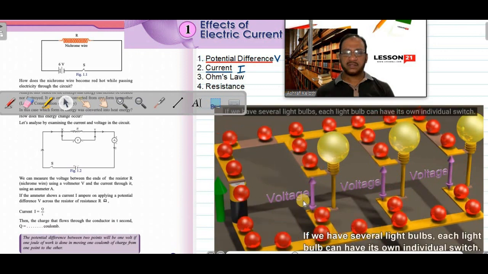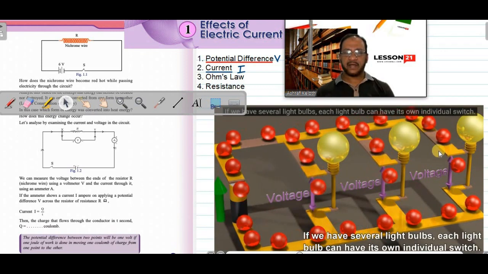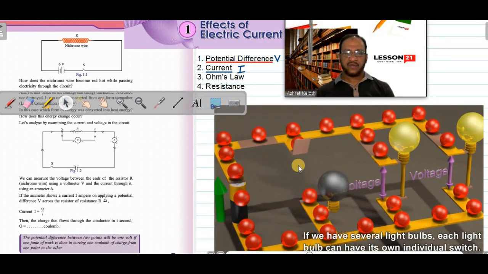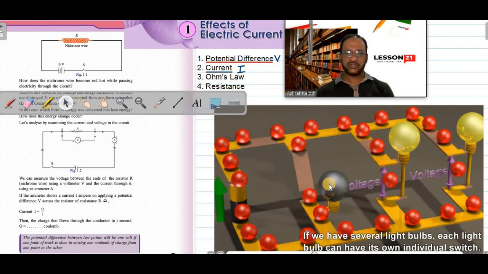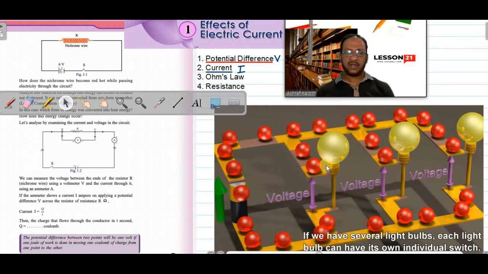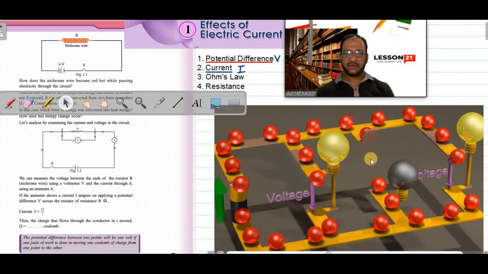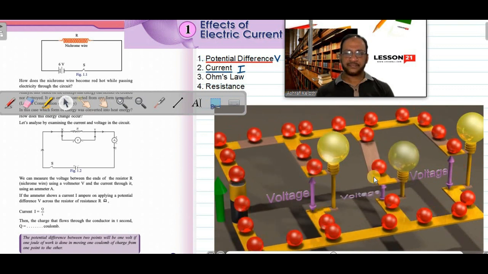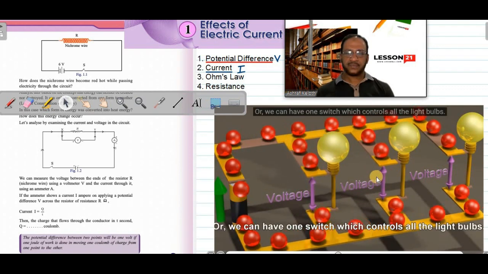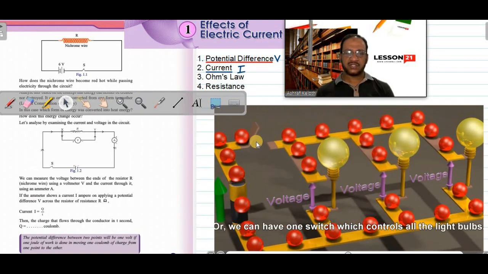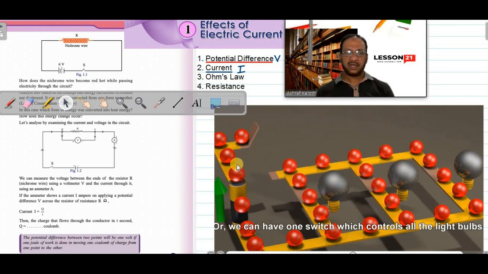Here there are three different branches, three bulbs are connected, and from the main, one cell is doing all the work. When one switch is off, that bulb will switch off. When the switch is on, current will again start flowing through it. Now if the main switch is off, then all bulbs will switch off, because electrons are not able to flow from there onwards.